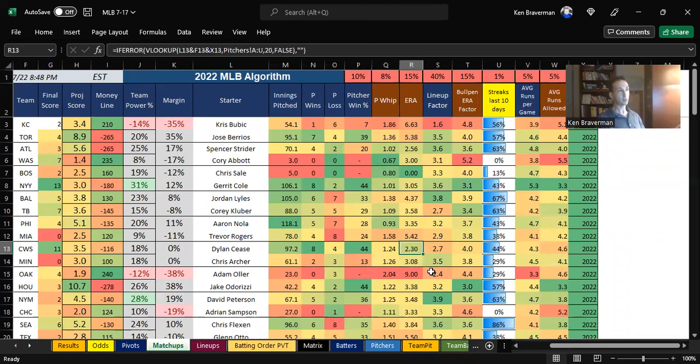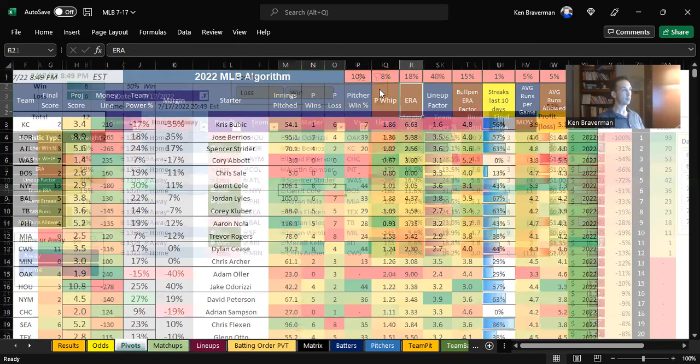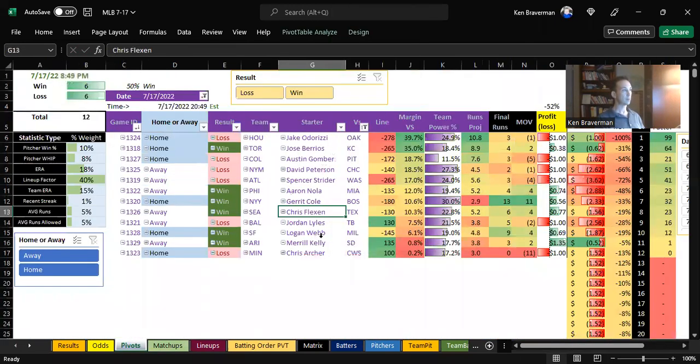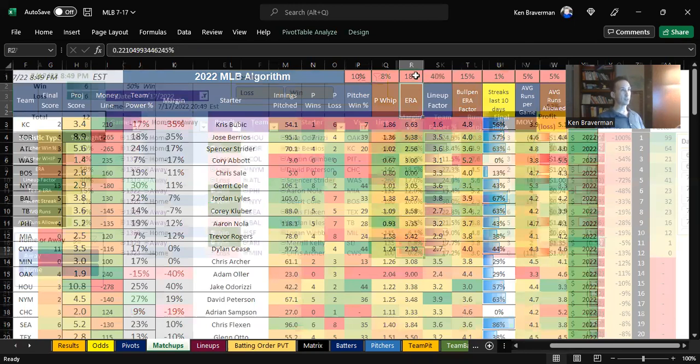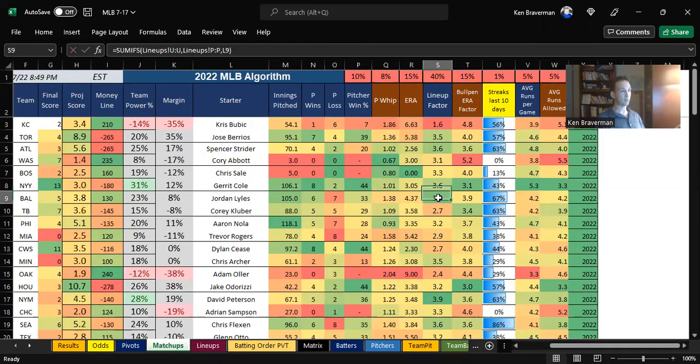And also here's something else. ERA for Dylan Cease is 2.3 versus 3.08. So maybe we need a little bit more on pitcher ERA. Let's go up to 18 there. See what happens. Didn't get them off, but they're still at 0.2. I would suspect it's actually not ERA. I think it's lineup factor.